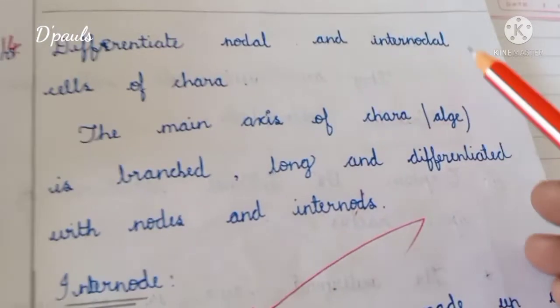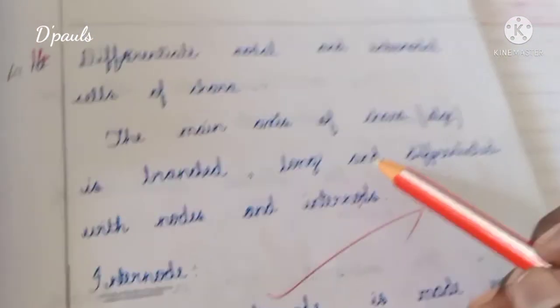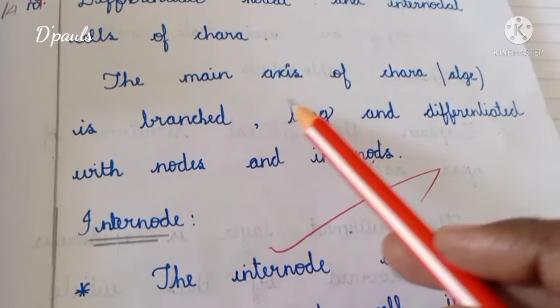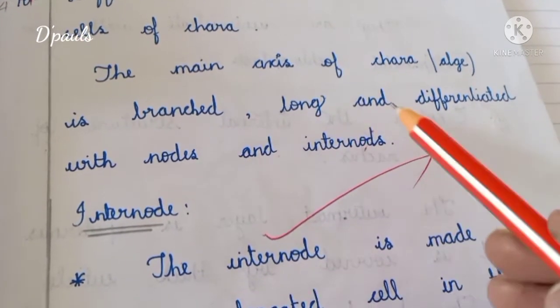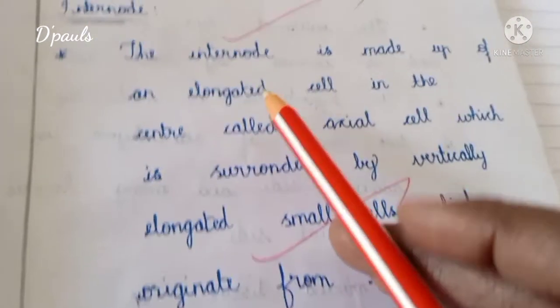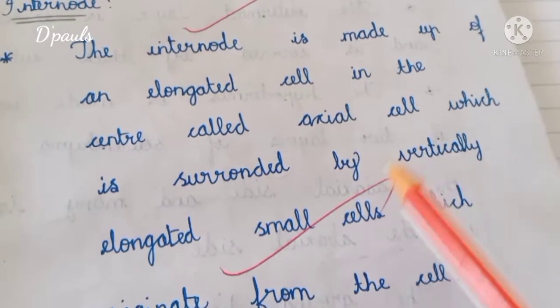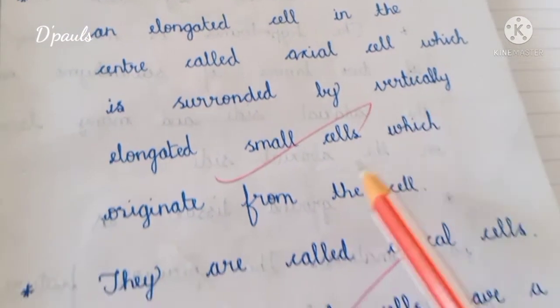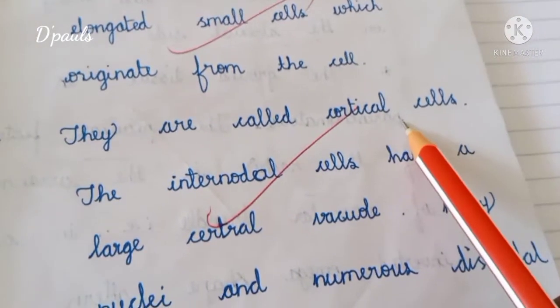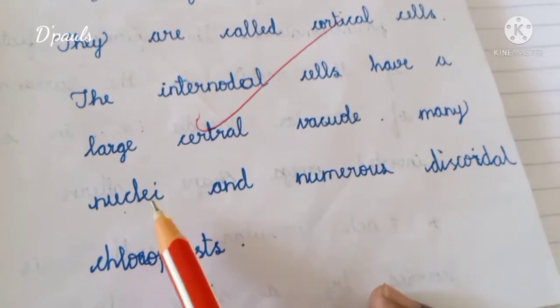Question number 14. Differentiate nodal and internodal cells of Chara. Okay, what is a node and what is an internode? The main axis of Chara is branched, long and differentiated with nodes and internodes. Let's look into internodes. The internode is made up of elongated cells in the center called axial cell, surrounded by vertical small cells. They are called cortical cells. The internodal cells have a large central vacuole, nuclei and discoid chloroplasts.